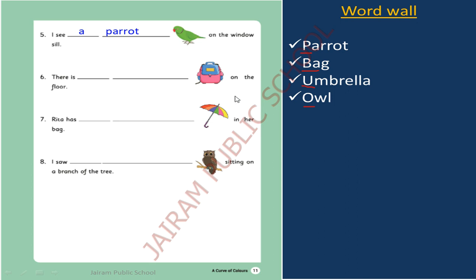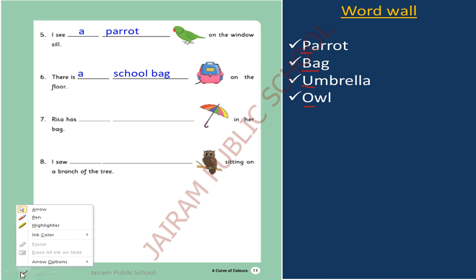There is dash on the floor. What is this? This is a bag. In bag, the starting letter is B. What is the sound of B? B. B is a consonant sound. So, there is a bag on the floor. A bag or a school bag, it's your wish. Both are correct.